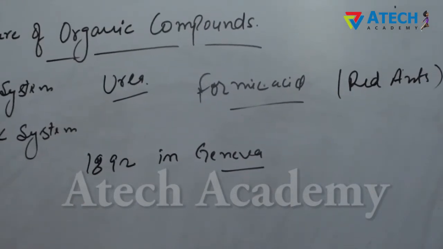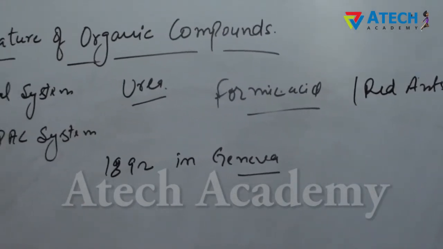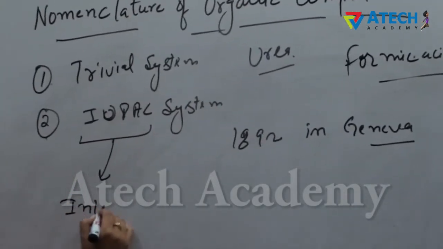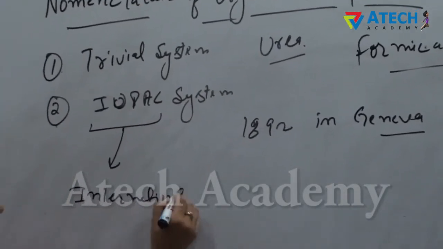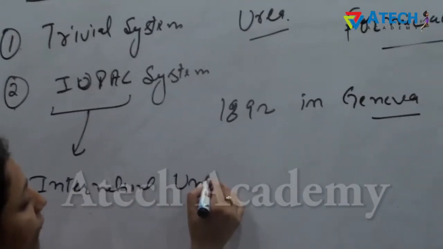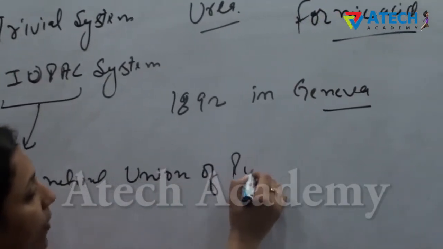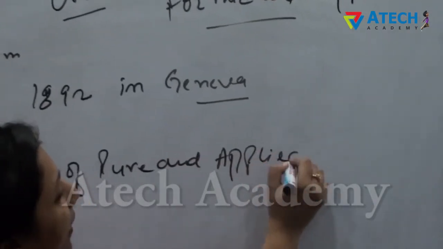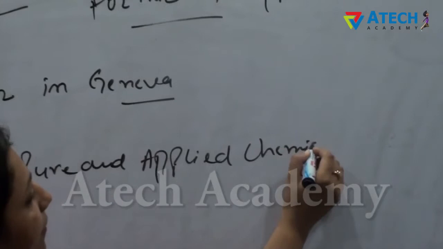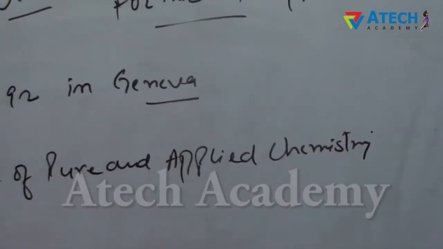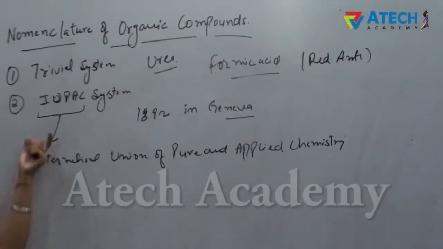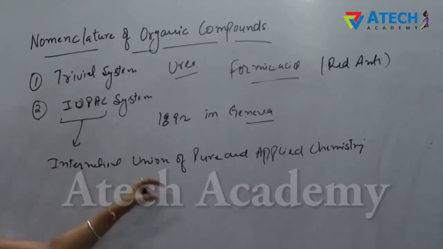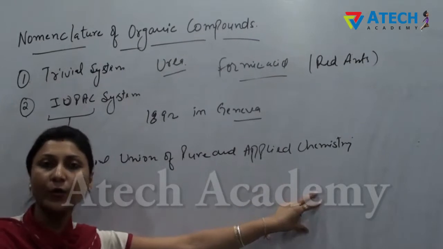IUPAC means International Union of Pure and Applied Chemistry. This IUPAC system rationalizes the different organic compounds according to some specified rules.